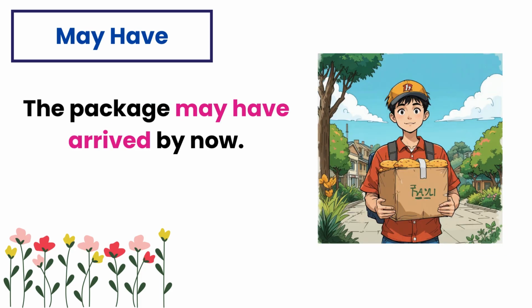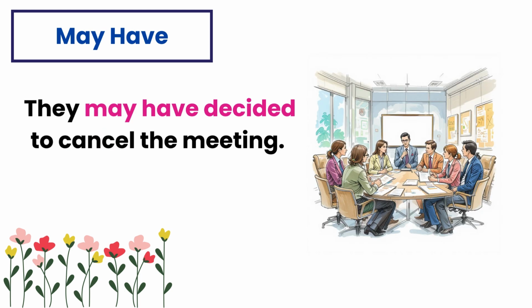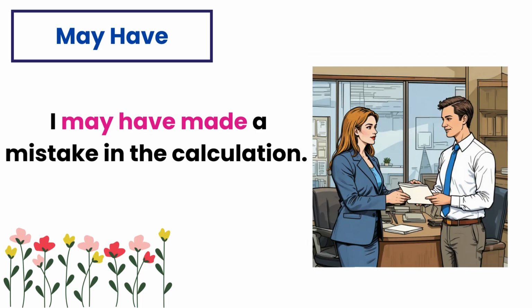The package may have arrived by now. In this example, may have expresses uncertainty but suggests the package might have arrived already. They may have decided to cancel the meeting. Here, may have implies it's possible they decided to cancel but you're unsure. I may have made a mistake in the calculation. Here, may have indicates the possibility of a mistake though you're not sure.